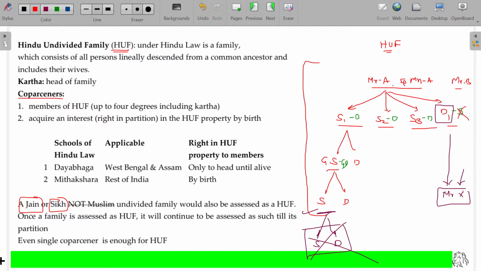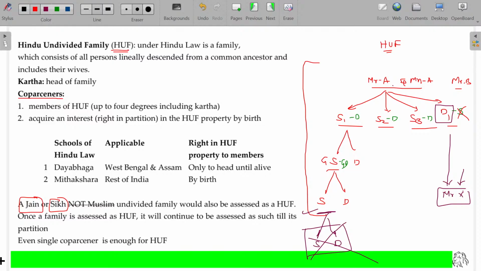One of my students who does well in his exams, immediately after the first group he left the job. Sir, I don't want to continue this. Why? I want to go with my family business. Though they are capable, they will stay within the small family itself, so they want to do the business family-wise. That family business will be identified as HUF.